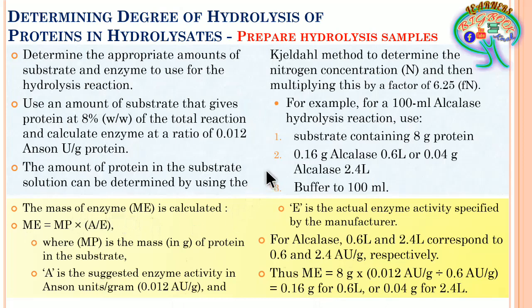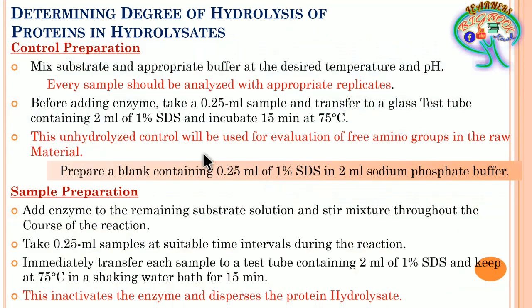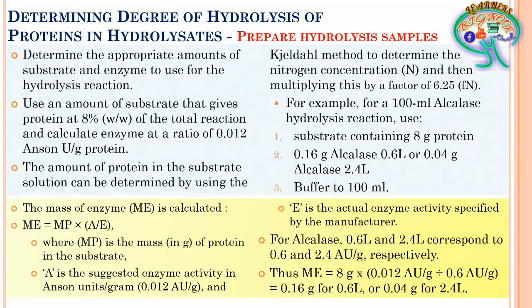Now further in this slide we have discussed the parameters which have to be considered during the preparation of the hydrolysis samples.